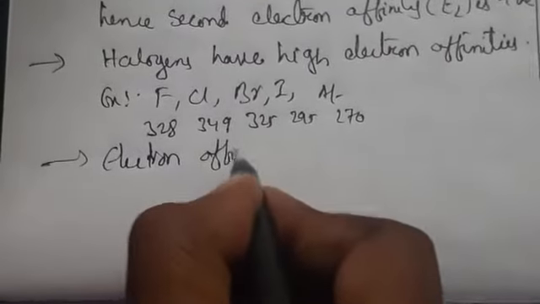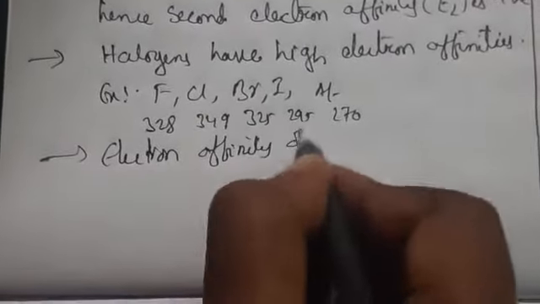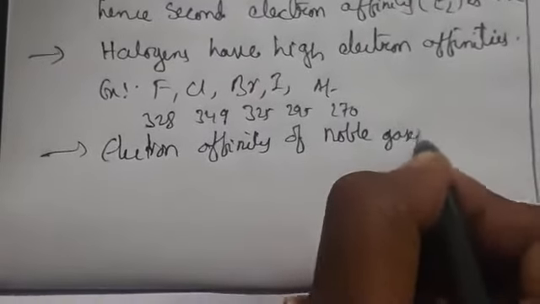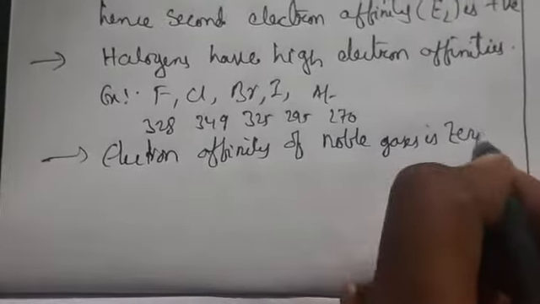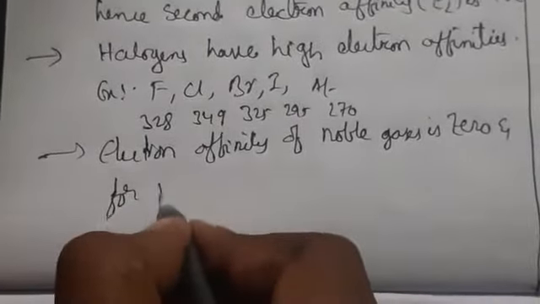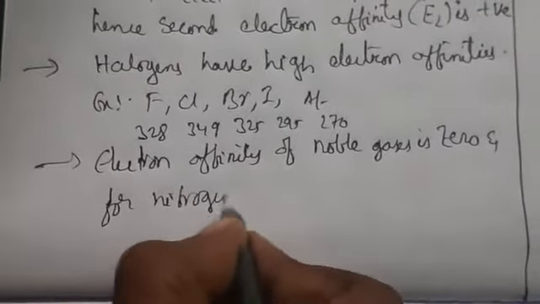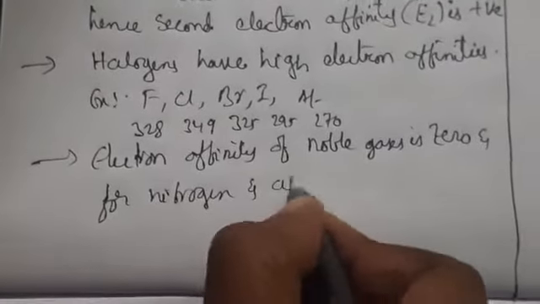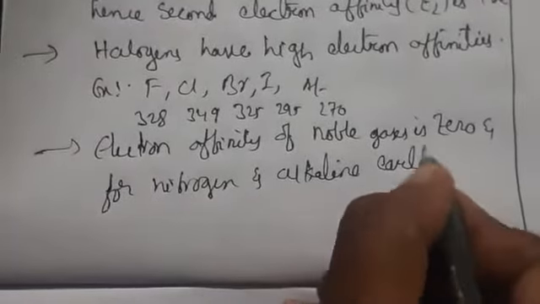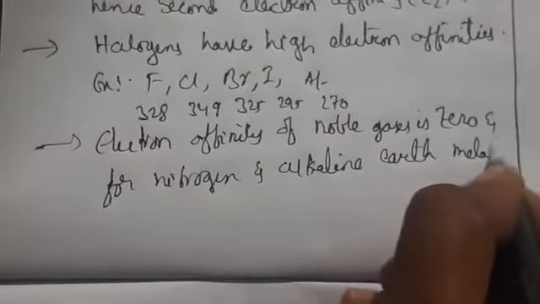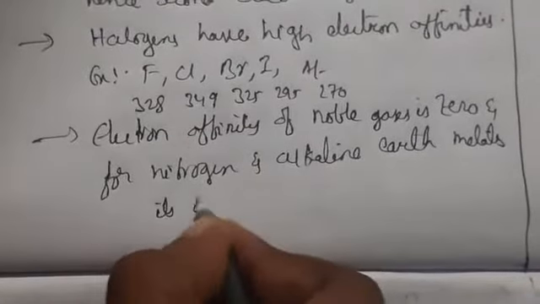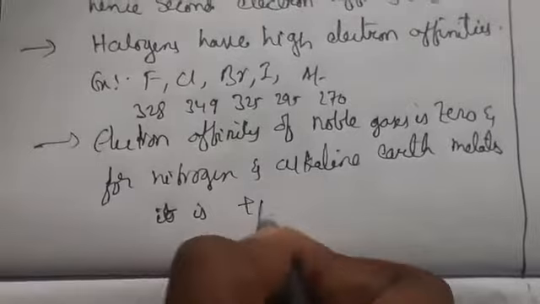So the electron affinity of noble gases is 0, and for nitrogen and alkaline earth metals, the s-block 2A group elements, it gives positive values.